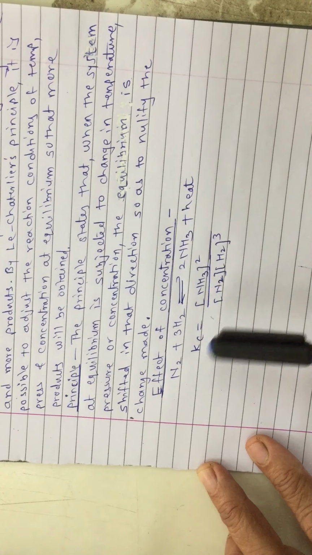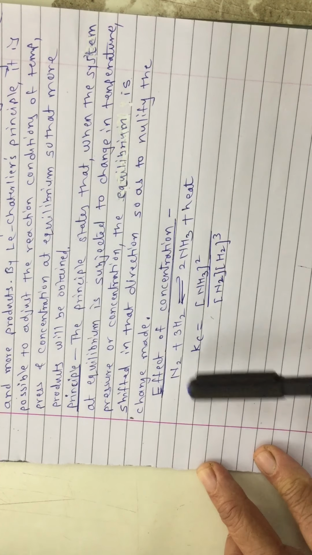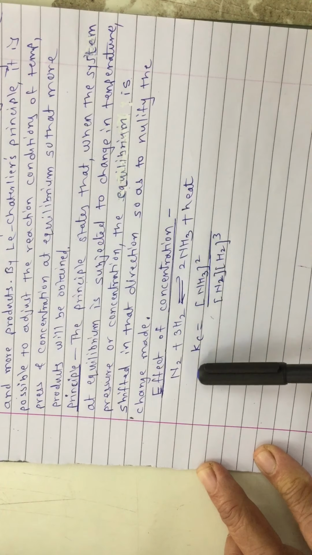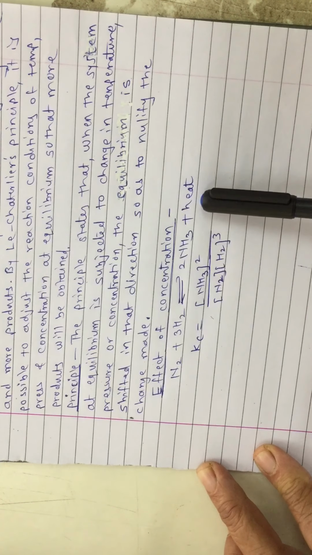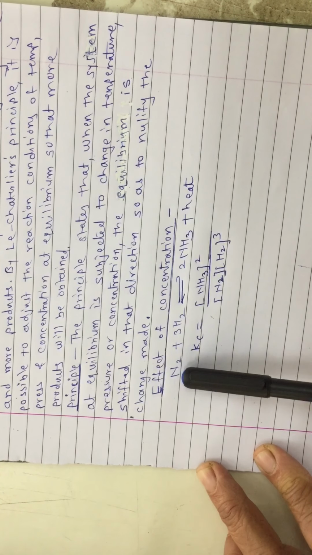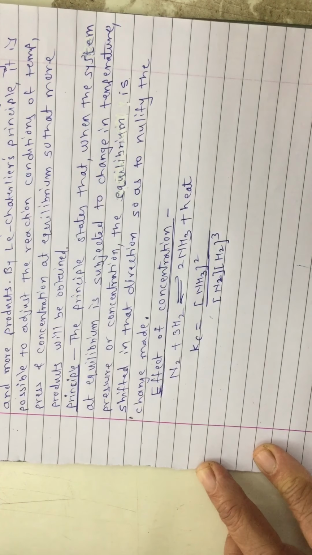For example, formation of ammonia, N2 plus 3H2 giving 2NH3 is a reversible process. N2 plus 3H2 giving 2NH3 plus heat. The reaction is exothermic. Forward reaction is exothermic and reverse reaction is endothermic. Okay. Now, suppose the equilibrium is attained.